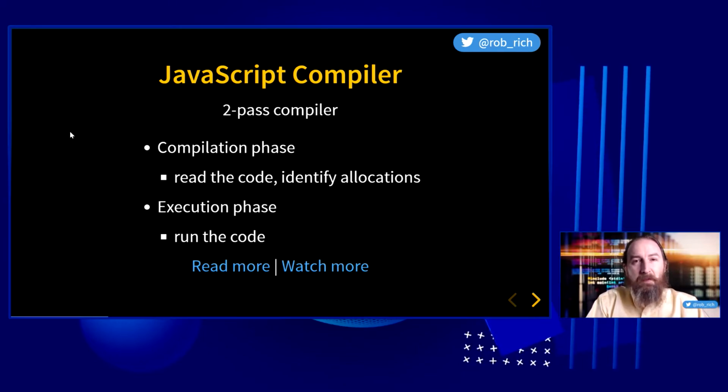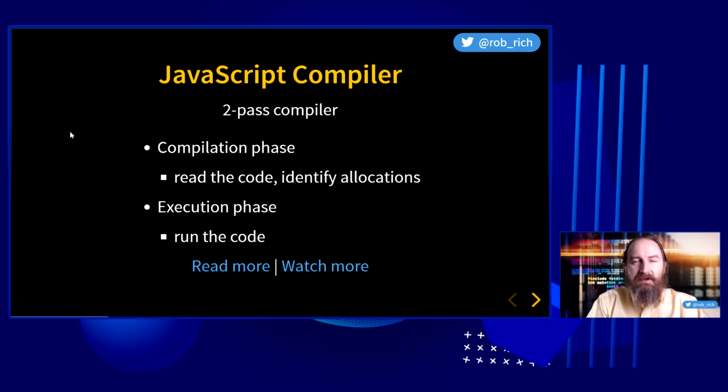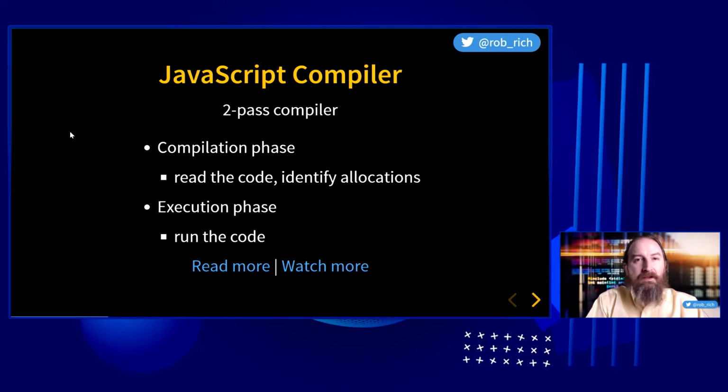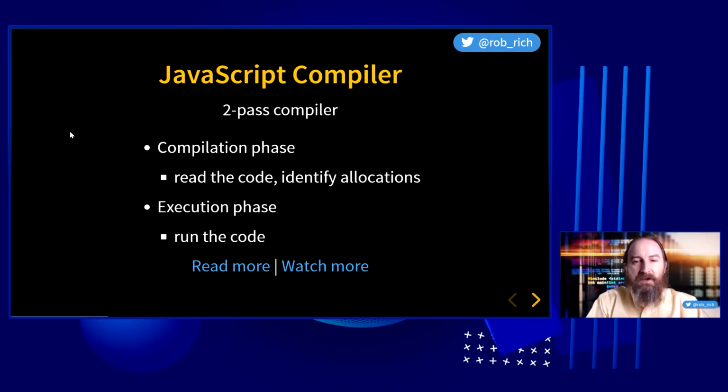Now, the cool part about the compiler is it definitely has been optimized in modern engines to do just-in-time compilation and tree shaking and recompiling hot paths. And we're going to set all of that aside for now and just talk about that two-phase compiler. Because it is this two-phase compiler, it's going to have some interesting quirks and features. The first phase, reading the code. The second phase, executing the code.